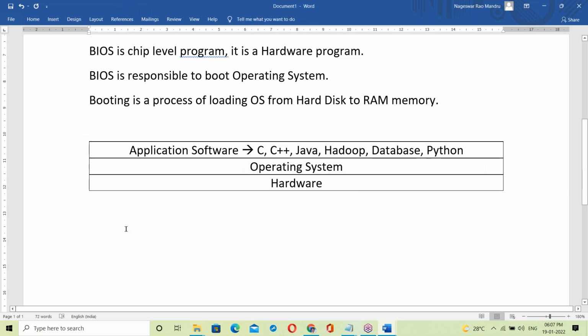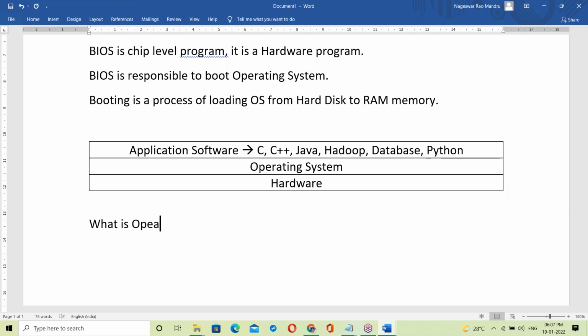So what is an operating system? The question is, what is an operating system? Very simple: it's a platform where we can run all the application softwares.